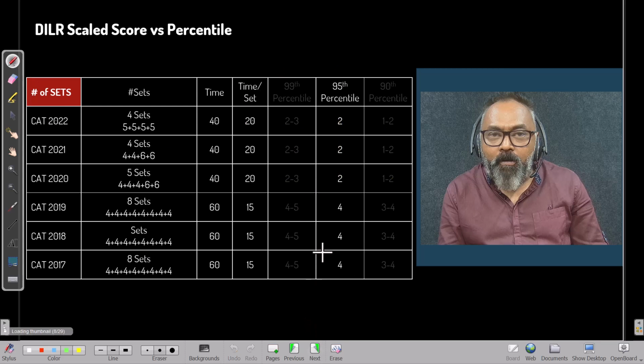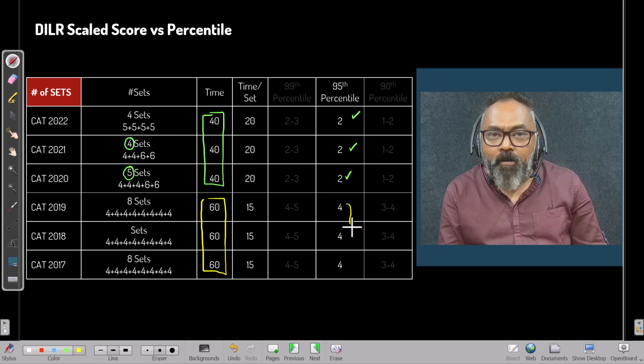and we see this. What we can see is, if I look at the 40-minute story, it doesn't matter whether the number of sets given to us is 5 or 4. We can only solve what we can solve in the given time. Even if they give 6 sets, 10 sets, 100 sets, it is more or less what we can do in the given time. In 60 minutes, we are able to do at least a 95th percentile score.